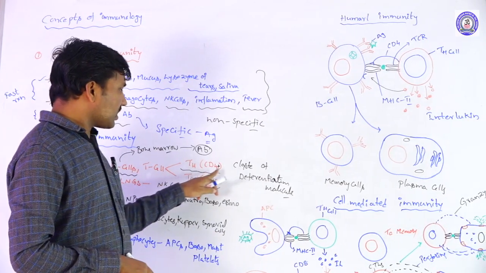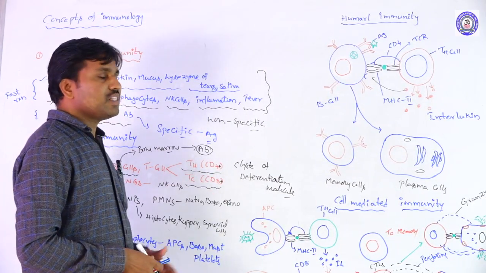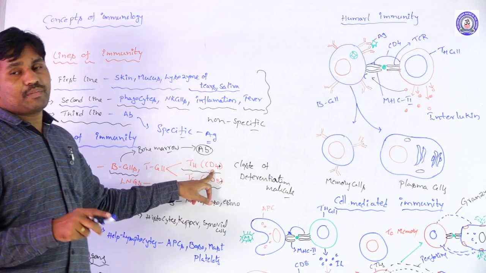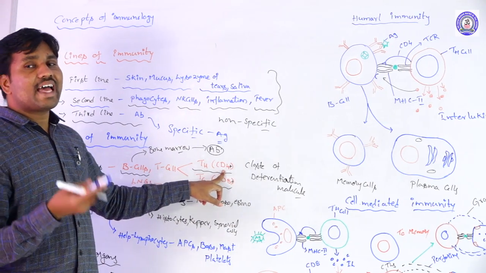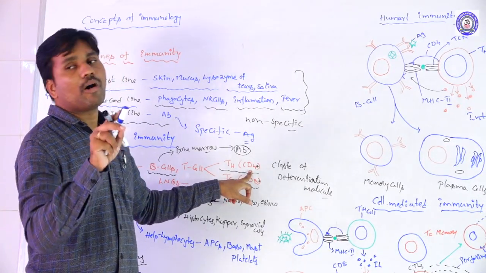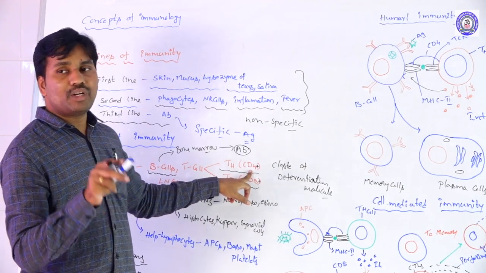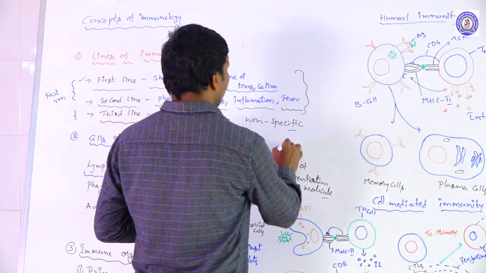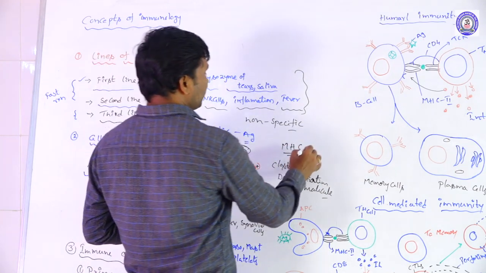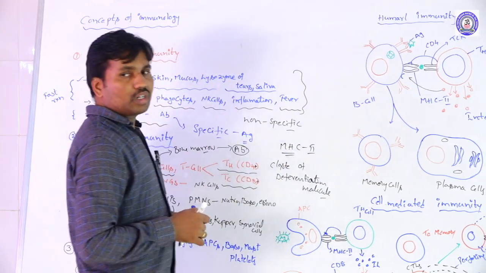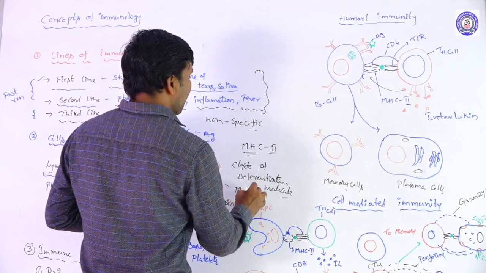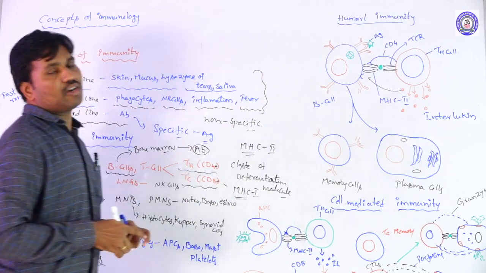What is the use of these cluster of differentiation molecules? They are involved in antigen processing, that is, the antigen recognition process with the help of the MHC molecule, the major histocompatibility complex. The CD4 cells have MHC2, or class 2 MHC molecules. The TC cells have MHC1, or the class 1 MHC complex.